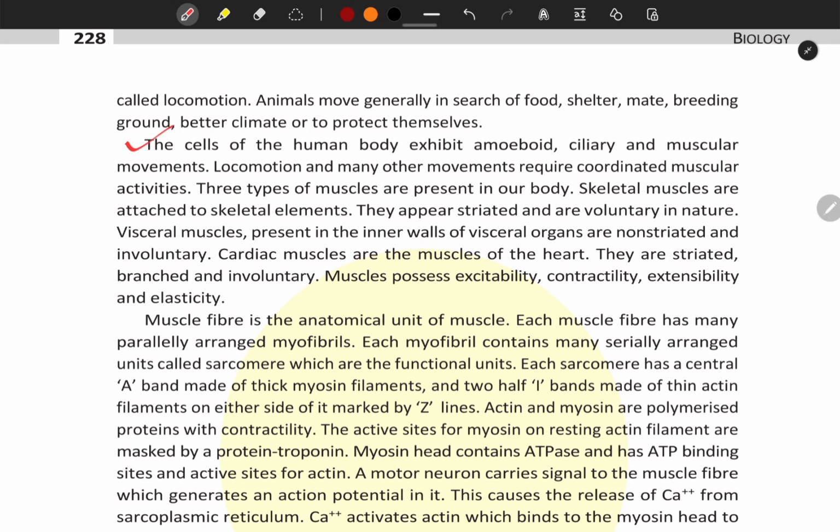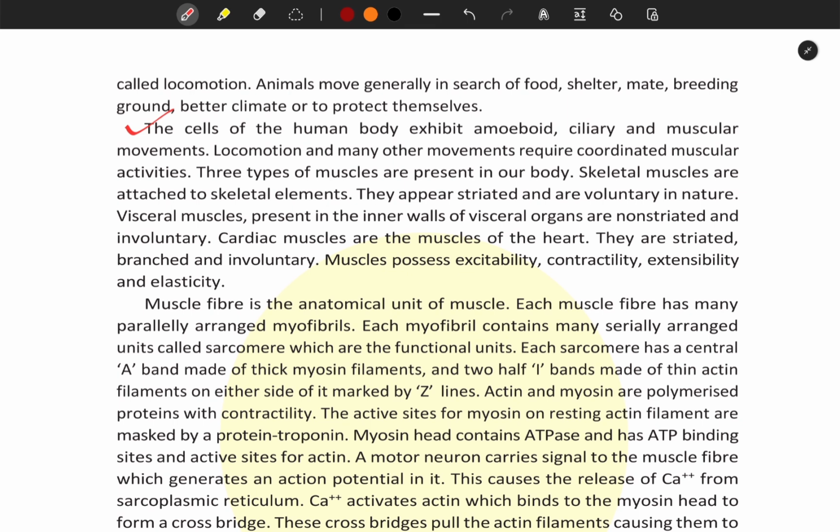The cells of the human body exhibit amoeboid, ciliary and muscular movements. Locomotion and many other movements require coordinated muscular activities. Three types of muscles are present in our body. Skeletal muscles are attached to skeletal elements. They appear striated and are voluntary in nature. Visceral muscles present in inner walls of the visceral organs are non-striated and involuntary. Cardiac muscles are the muscles of the heart. They are striated, branched and involuntary.